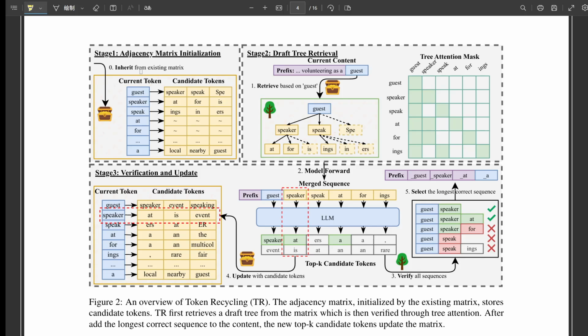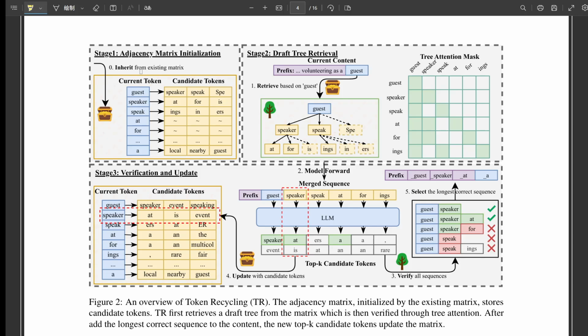That's the amazing part, almost no catch. The extra storage needed for the adjacency matrix is tiny, less than 2 megabytes. 2 megabytes. For models with billions of parameters, that's nothing. Exactly. And the extra computation for retrieving from the matrix and updating it, negligible. Less than 5% of the total time. The speedup comes almost entirely from doing fewer passes through the main, slow LLM. Wow. Less than 2 MB for a 2x speedup.